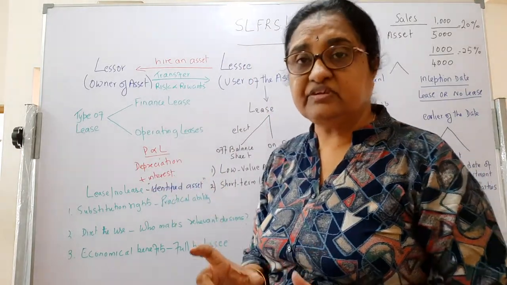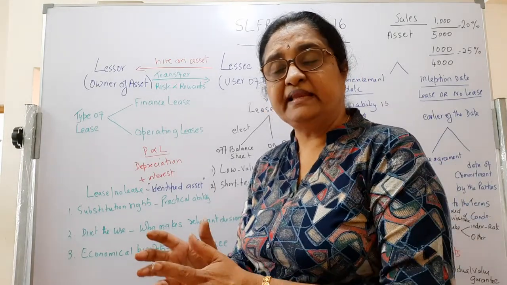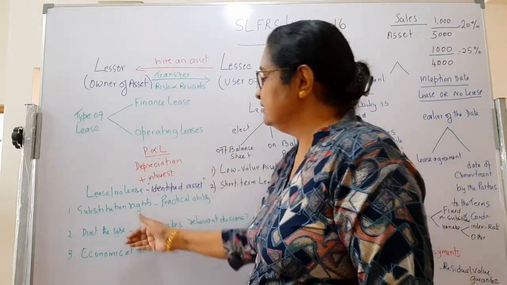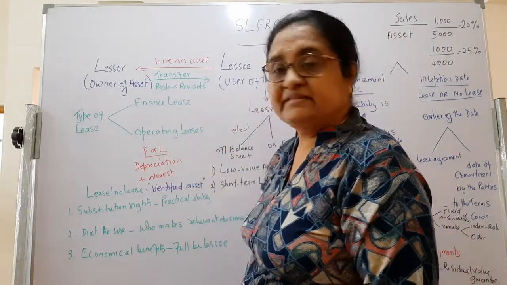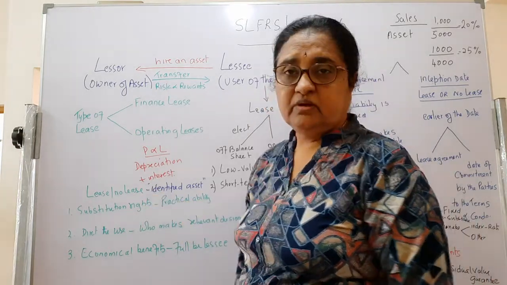That's a major decision, because it's an on balance sheet or off balance sheet decision. For that, there are certain checkpoints the standard has given.